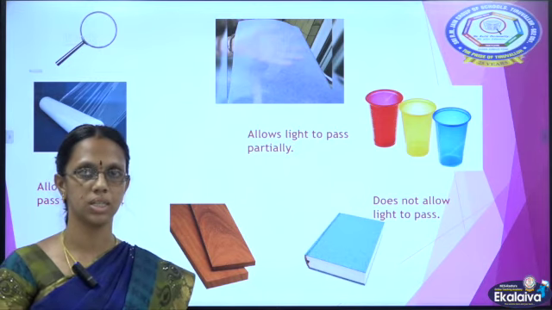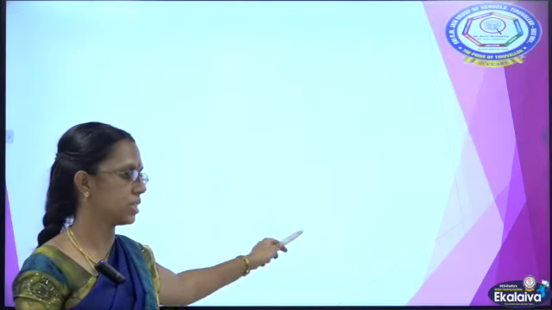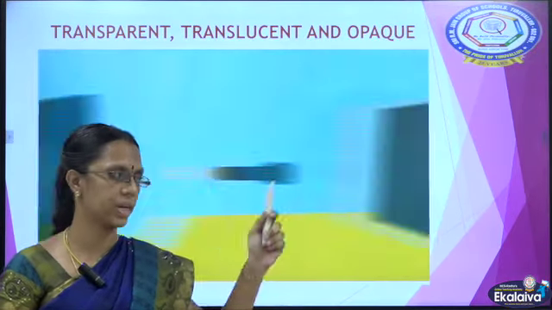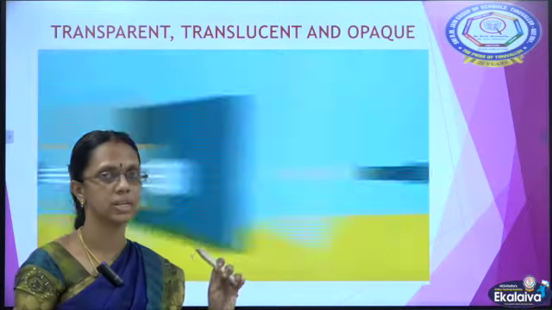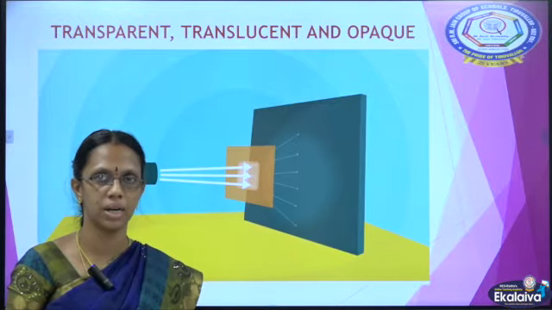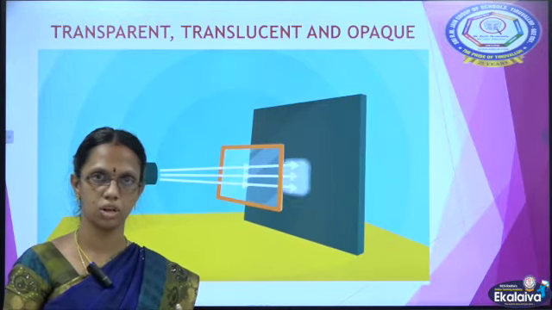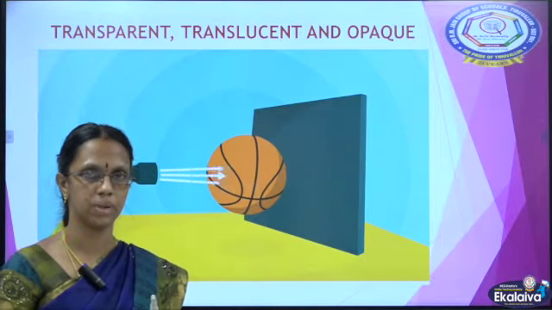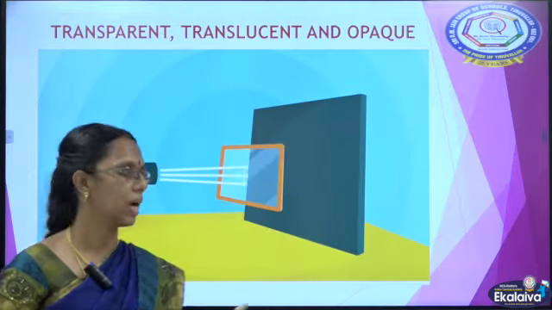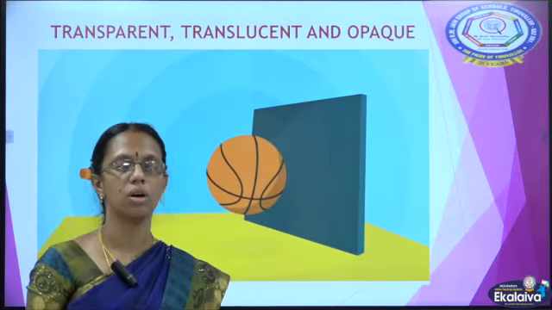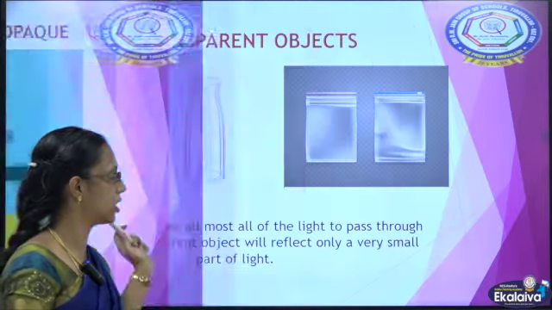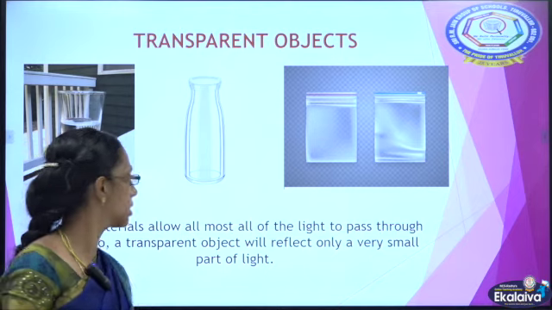And depending on these, we are going to see three properties, namely transparent, translucent and opaque. A transparent object will allow light to pass completely. Most of the light will be passed through them. A translucent object will allow light to pass partially only. Some will be scattered or absorbed, and an opaque object will not allow light to pass through them at all. Now we are going to see each one with examples.